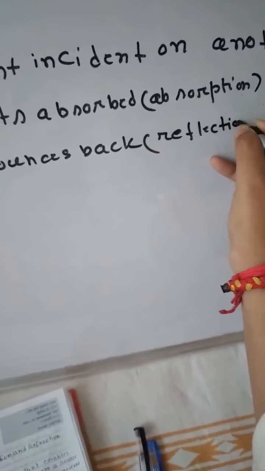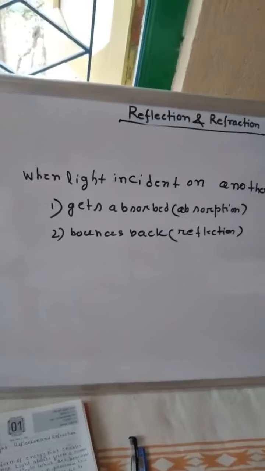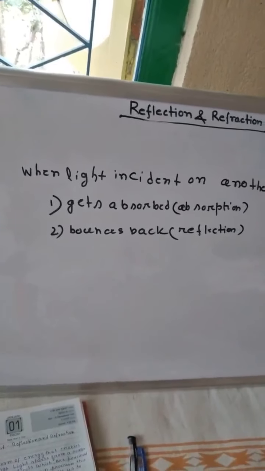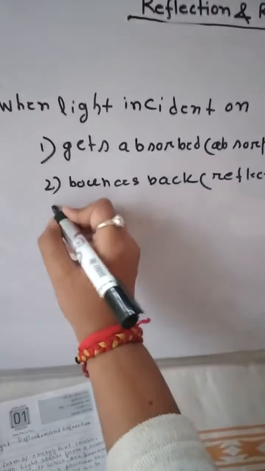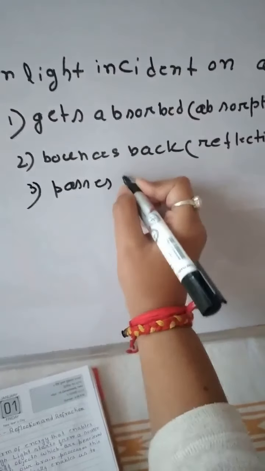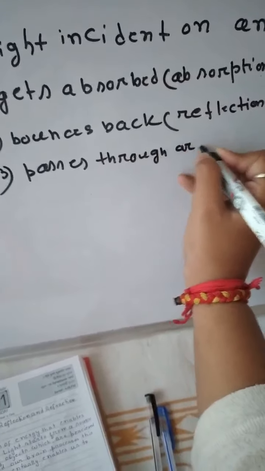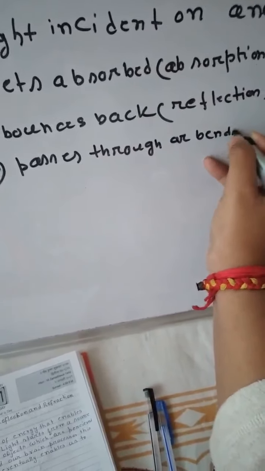And next one is it passes through or bends. This is called what? Refraction.